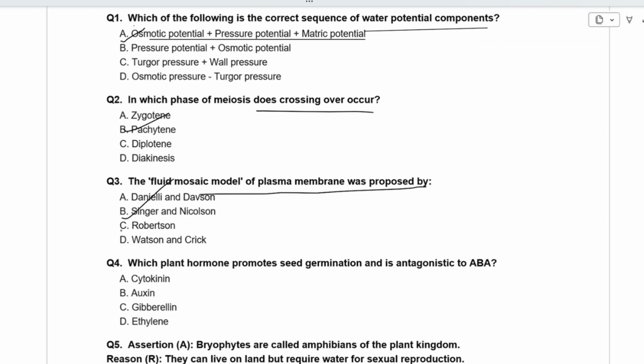Next question is, which plant hormone promotes seed germination and is antagonist to ABA? So we have options cytokinin, auxin, gibberellin and ethylene. So option C will be the correct option because gibberellin promotes seed germination. क्योंकि ये क्या करता है, जिब्रेलिन हार्मोन it stimulates the production of hydrolytic enzymes, जिससे कि क्या होता है, seed germination promote होता है.